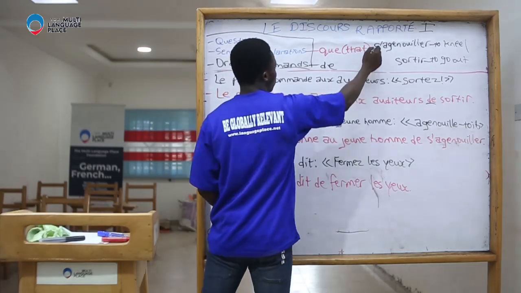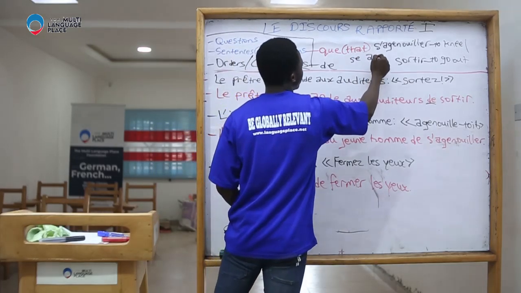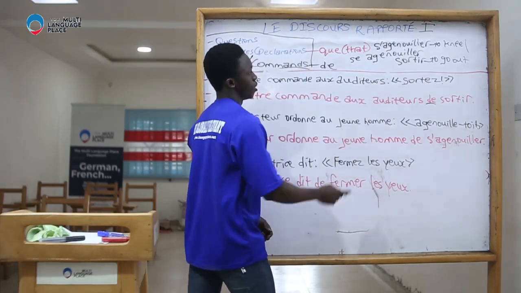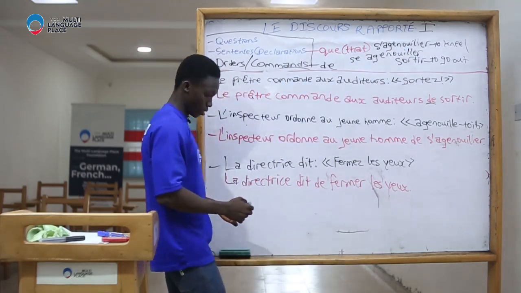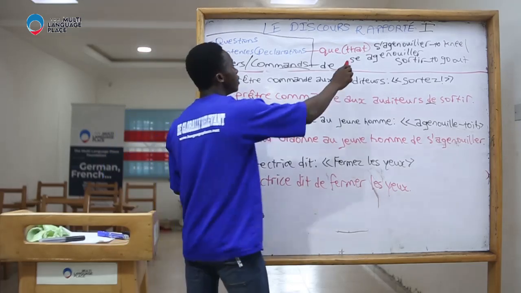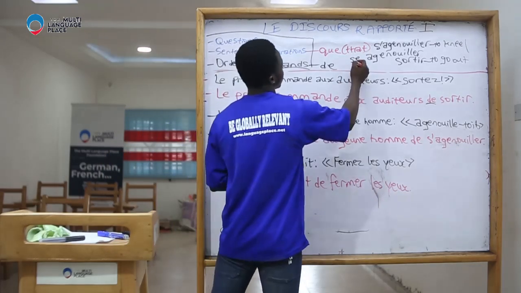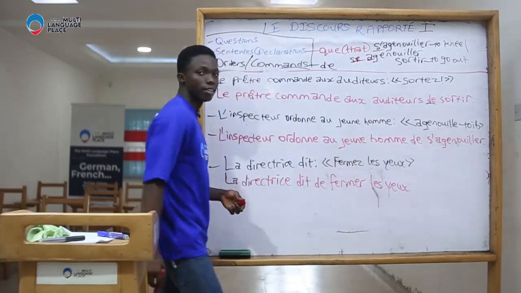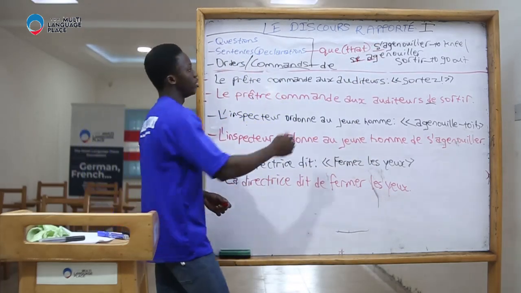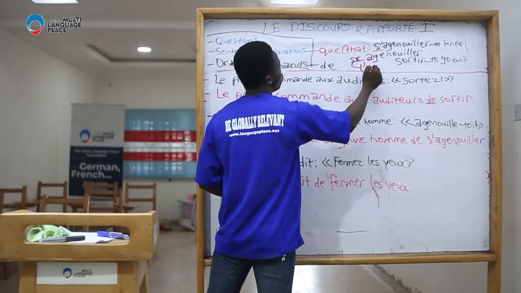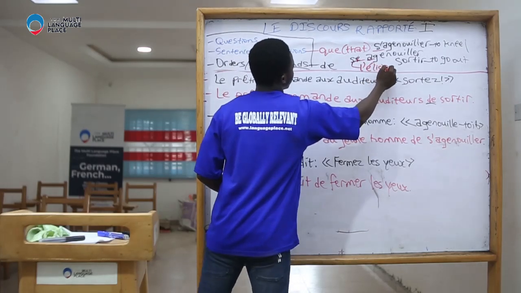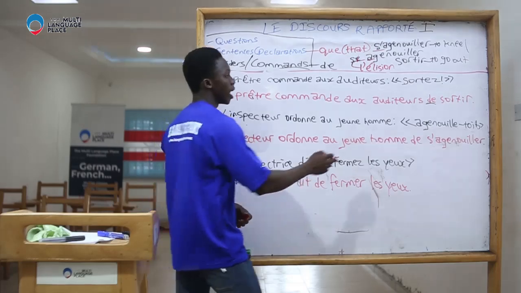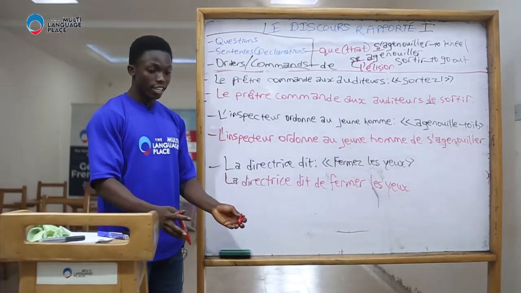S'agenouiller is a pronominal verb. We can't say se agenouiller, so we say s'agenouiller. Se agenouiller would have been wrong because the E and the A would have clashed. So we take the E away and it gives us s'agenouiller. This process is called l'élision. So in short, agenouille-toi means kneel.